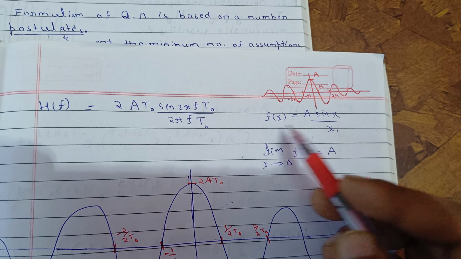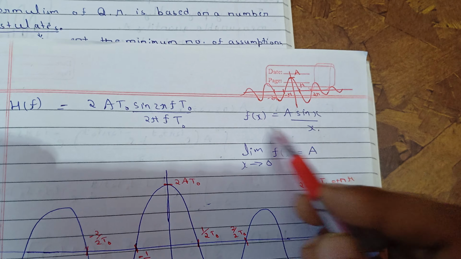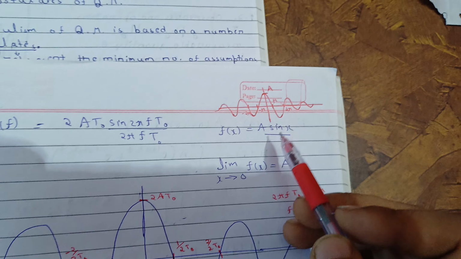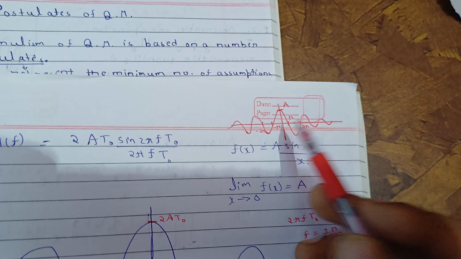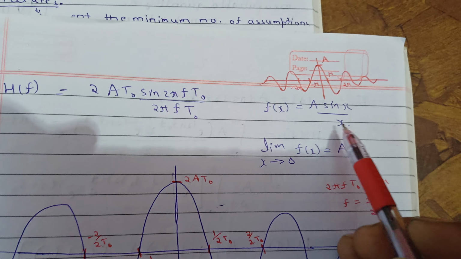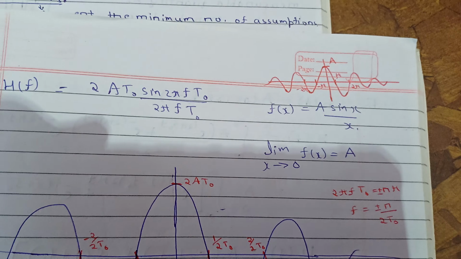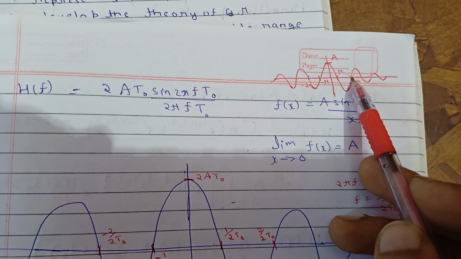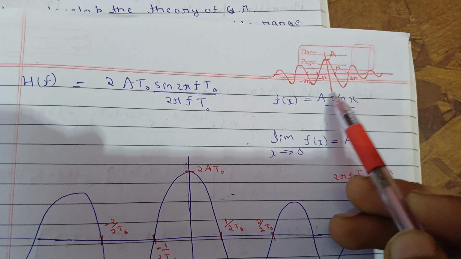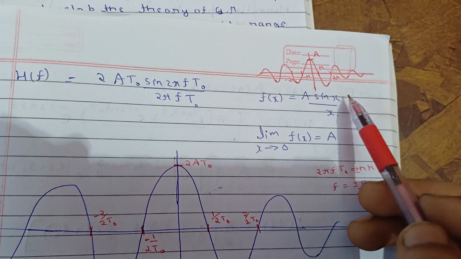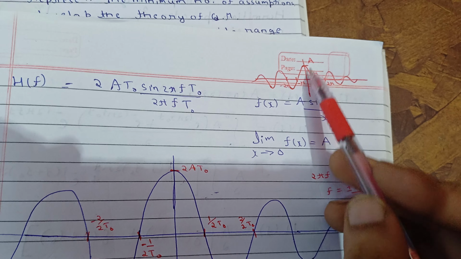You know this function a sin x by x, and you know how to plot this. So sin x by x is 1 for x tends to 0, so this will be a at x equal to 0. As x tends to 0, this will be 1, and f(x) will be a. Now see where you are getting 0. Whenever sin x is equal to 0, you will get 0. That means x should be equal to n pi, where n should not be 0, because for 0 we already found the value.